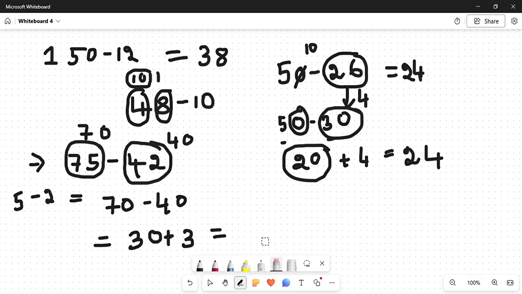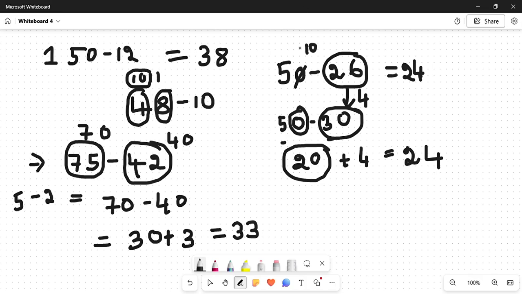Okay, 33. So 5 minus 2 is 3, and here we are supposed to add the value, which gives us 33. This is the procedure you are supposed to follow, so you would get the resultant. Yes, this is the procedure, and for other problems also you can do the same.